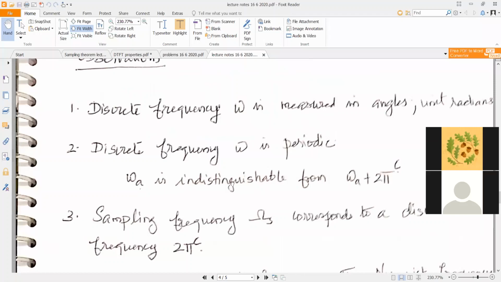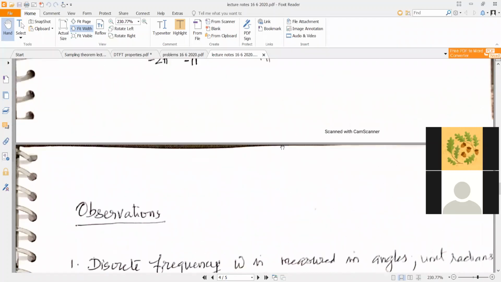So omega A, that is equal to pi by 3 radian, is indistinguishable from pi by 3 radian plus 2 pi radian, because that is the same angle, right? And it's indistinguishable from pi by 3 radian plus 4 pi radian, indistinguishable from pi by 3 radian minus 2 pi radian, etc. So omega A is indistinguishable from omega A plus 2 pi radian.